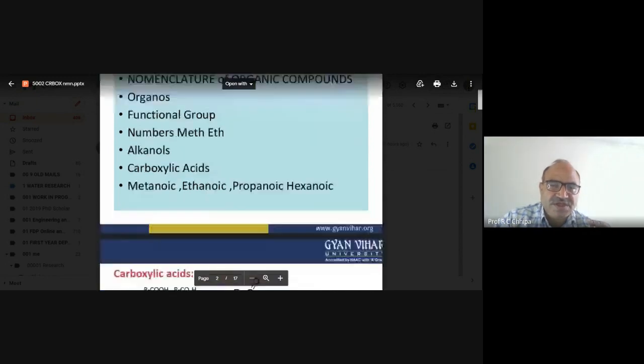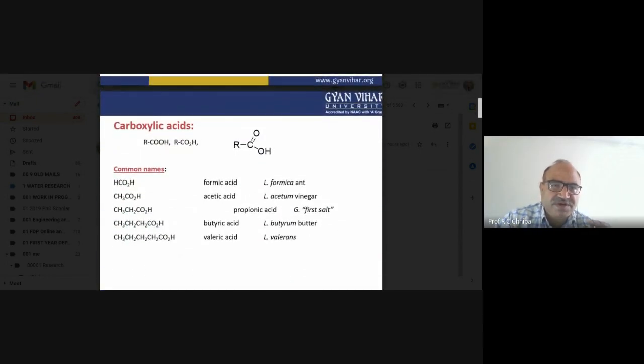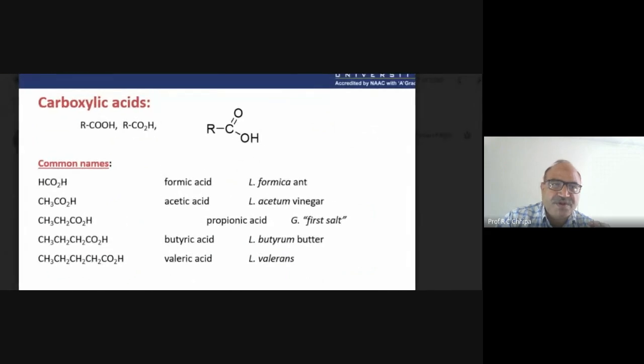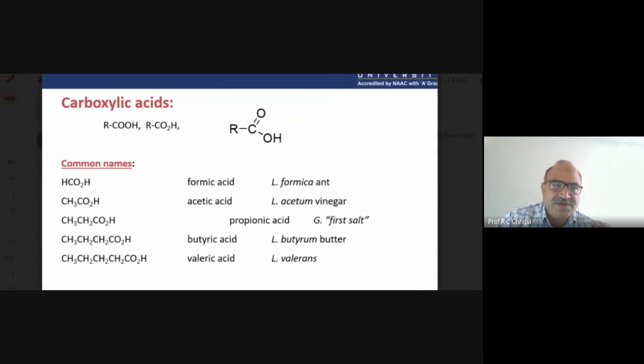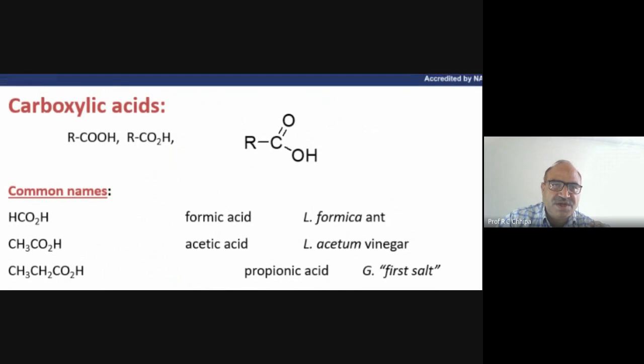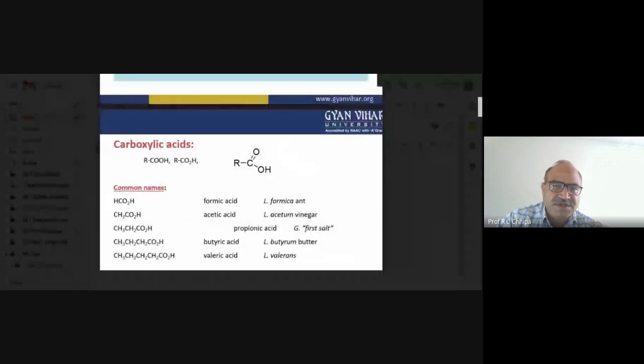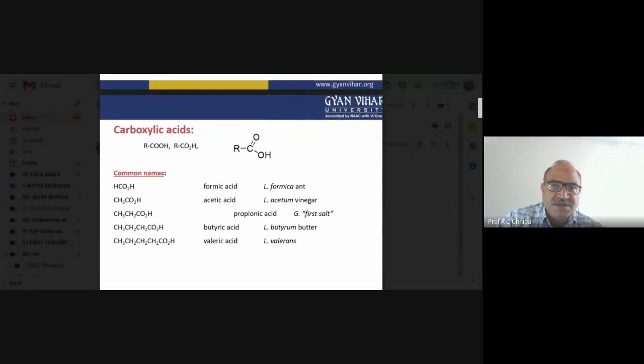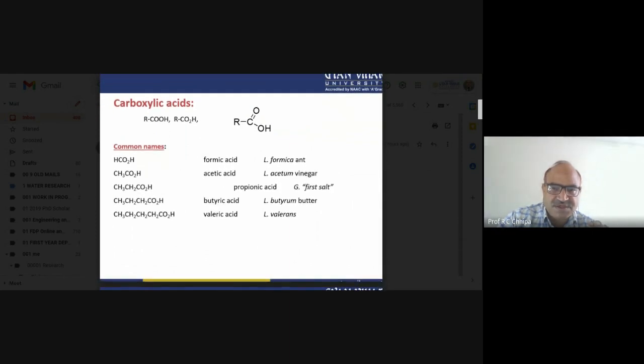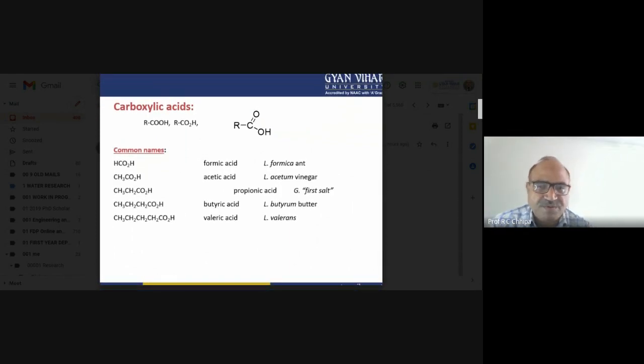So now we can say the namings of the well-known carboxylic acids I have discussed. This is the general formula of carboxylic acid, RCOOH. Further, in the structural formula, R represents the alkyl group.